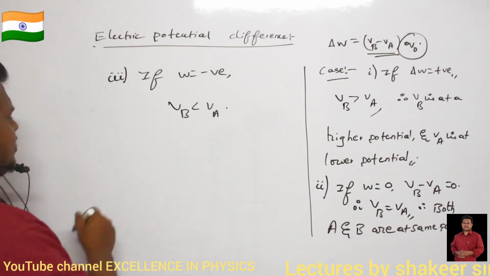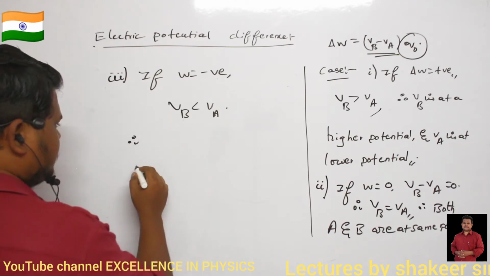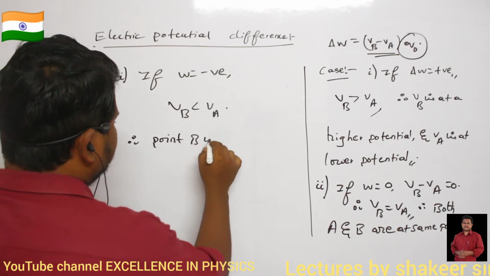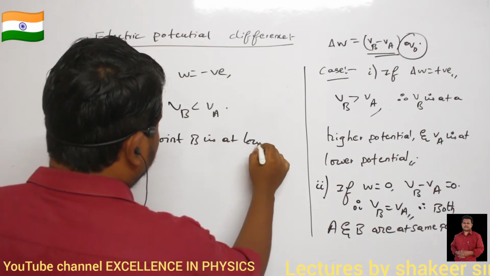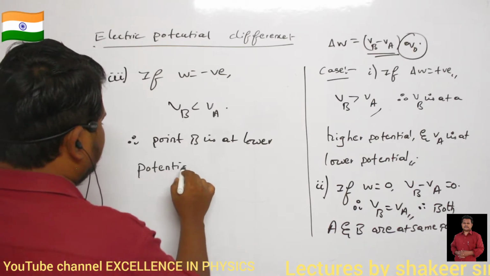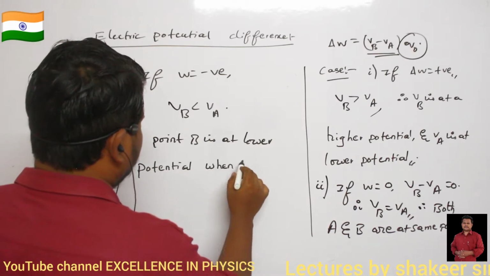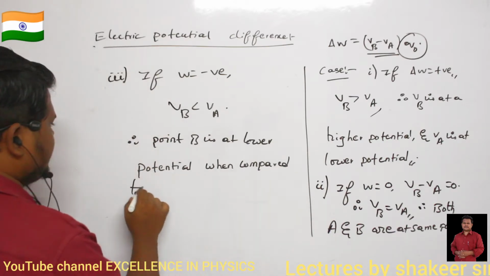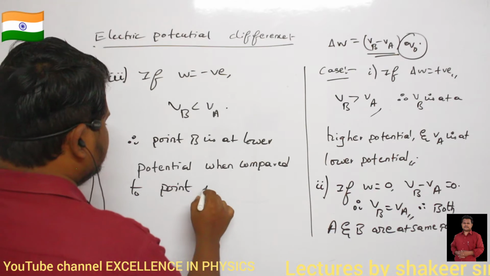Clear? So therefore I can say point B is at lower potential when compared to point A. That is the meaning of this one.